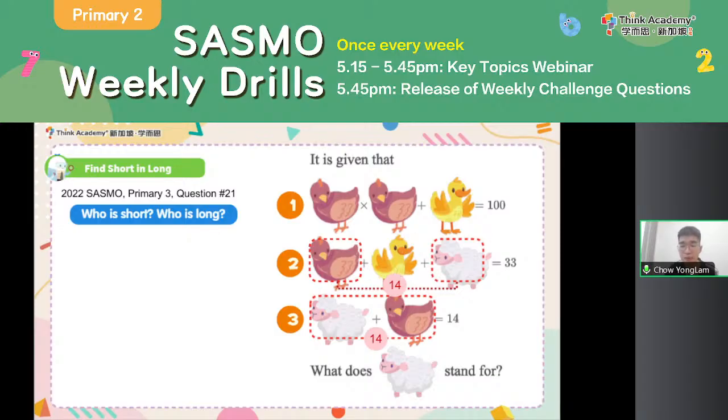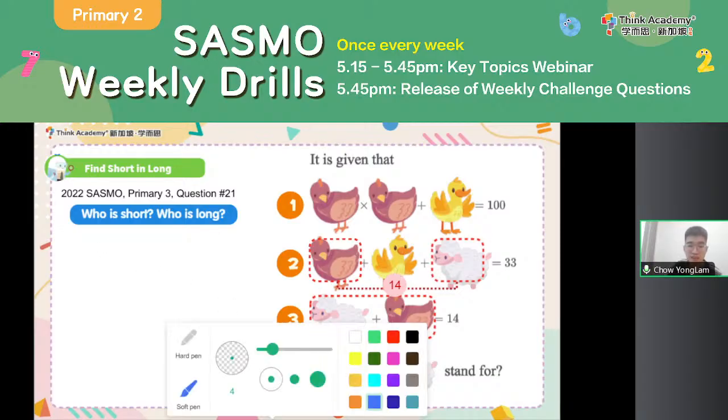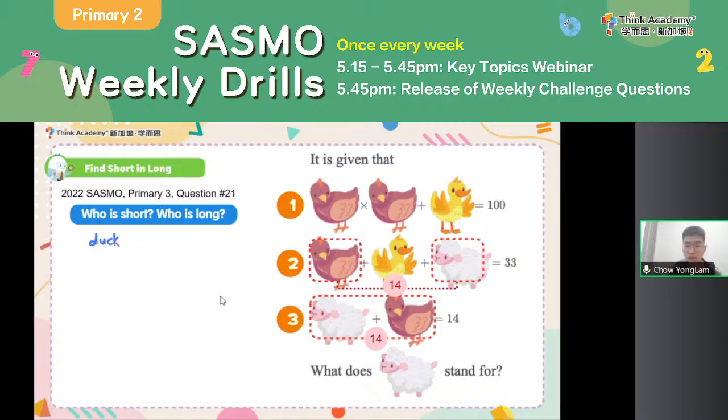Is there a way to find what is the value of the yellow duck over here? The yellow duck, okay? 14 plus the duck is 33. So the value of the duck will be 33 minus 14 equals 19, right? So we can find out the value of the duck is 19. Once you figure out the duck is 19, every duck will be 19. So fill in 19 first.